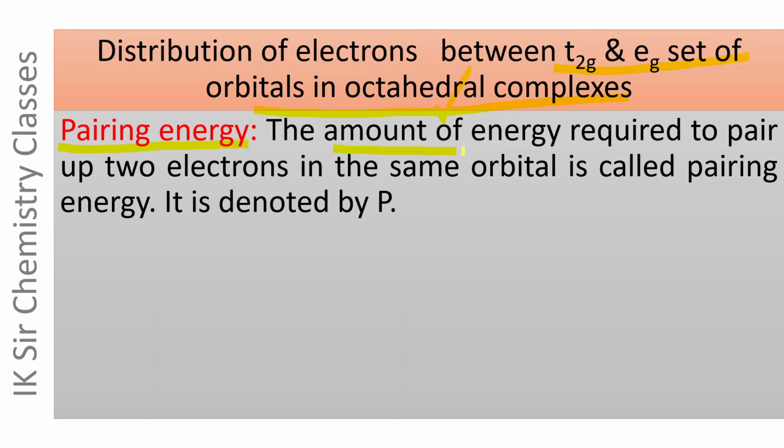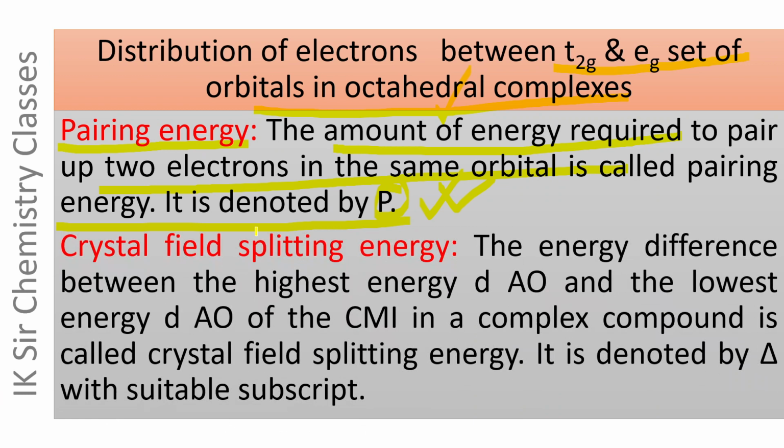The amount of energy required to pair up two electrons in the same orbital is called pairing energy, and it is denoted by P. Let us see it again. The amount of energy required to pair up two electrons in a single orbital is called pairing energy, and it is denoted by P. And the other term is crystal field splitting energy.